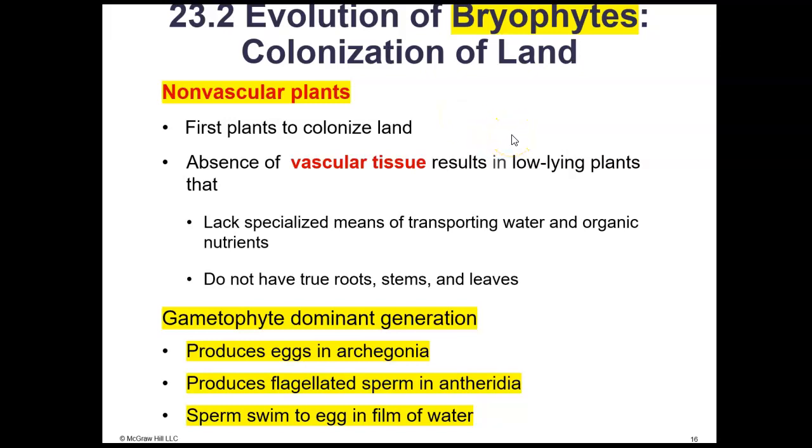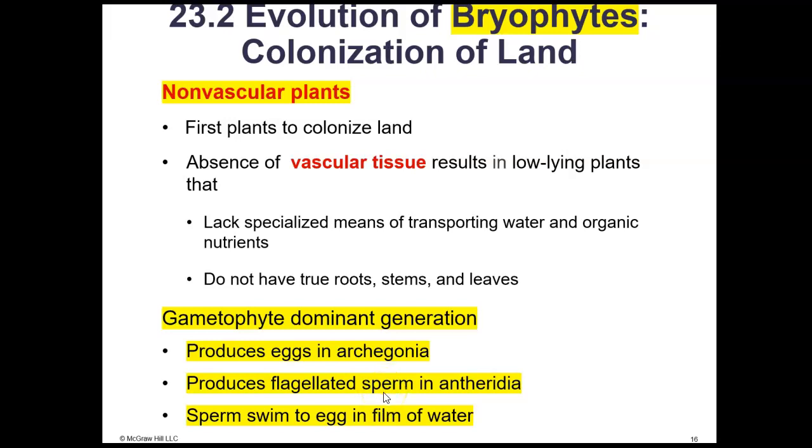They're very close to the water source, which is in the soil, or somewhere like a rock or bark of a tree, wherever mosses grow. Some important facts about the bryophytes is that their dominant generation is the gametophyte structure. They produce eggs in a structure called the archegonia, so that's the female gametophyte, and then they produce sperm with flagella. That means their sperm swim, which means that they have to have a water source.